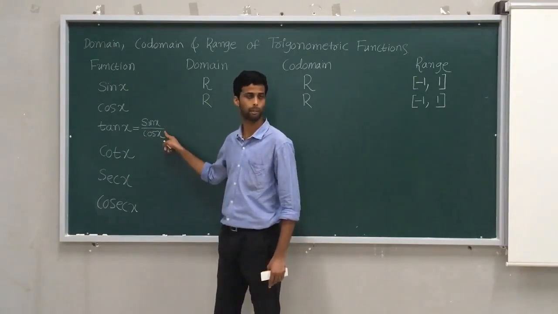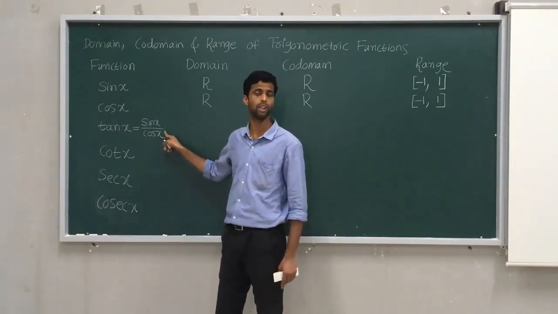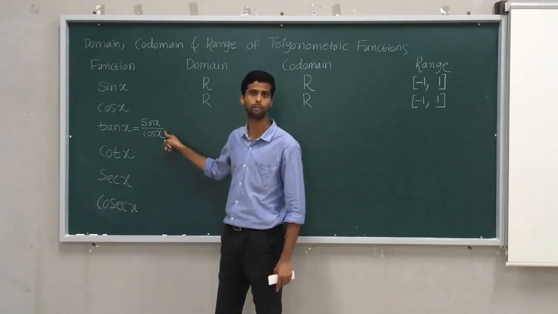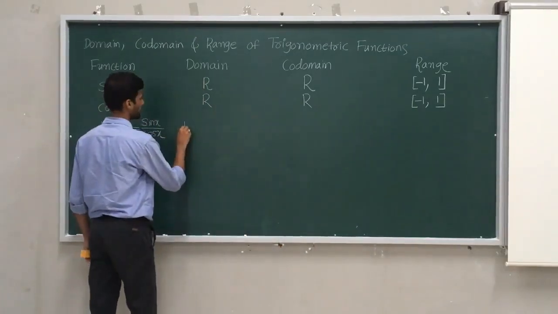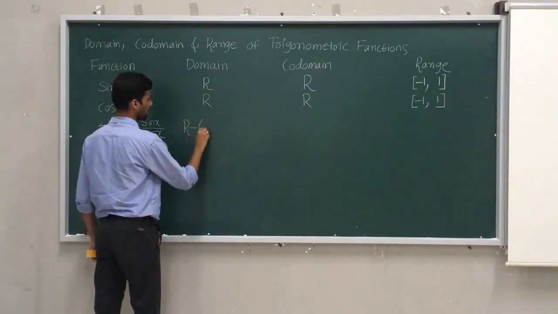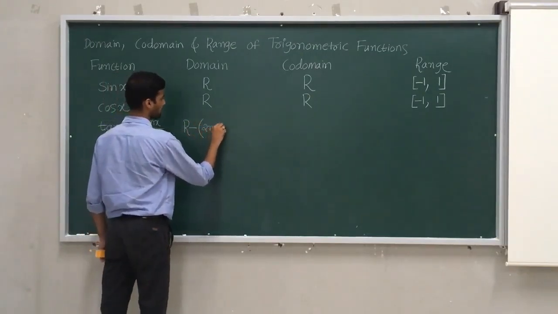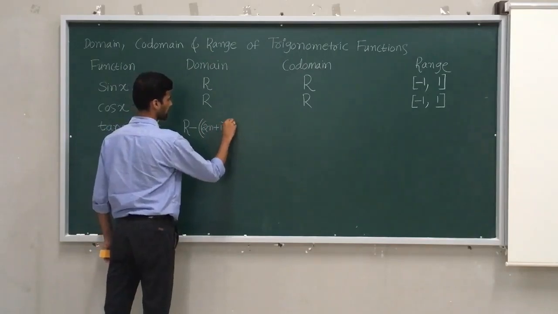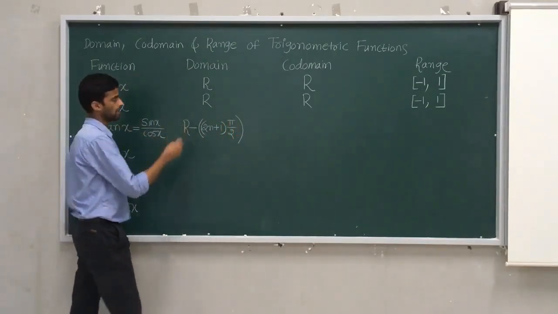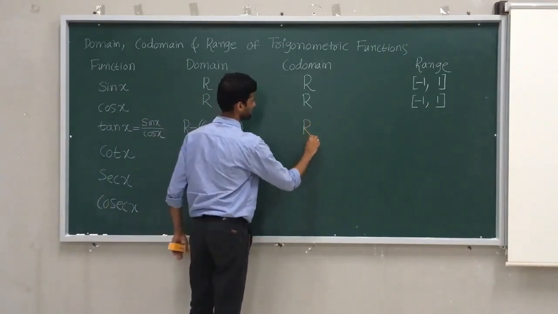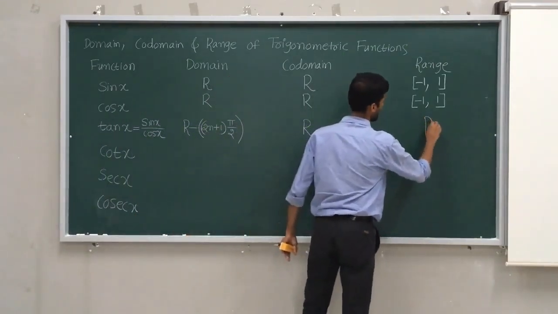I taught in my previous video, and just now I revised also, cos is 0 for odd multiples of pi by 2. Therefore, in this case, I will write the domain of tan x is all real numbers, but from this I will subtract (2n+1) pi by 2, because this is the point where cos will become 0. Okay, codomain is R, range is again real numbers.